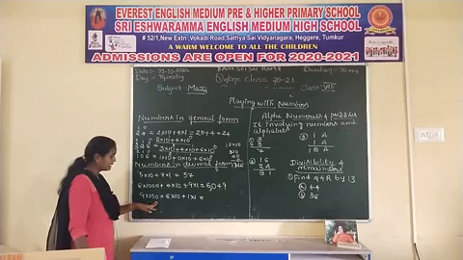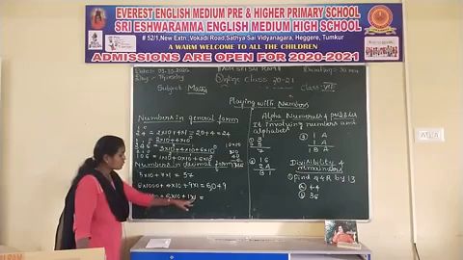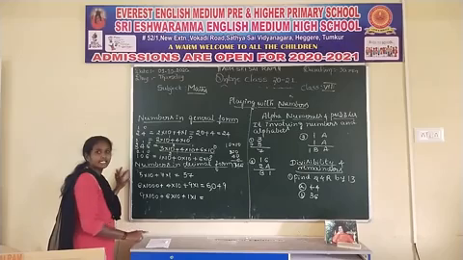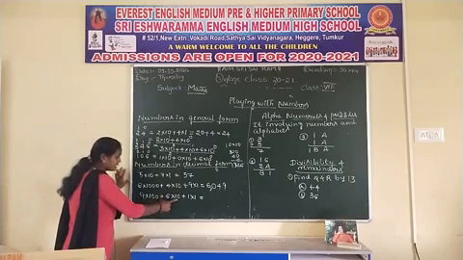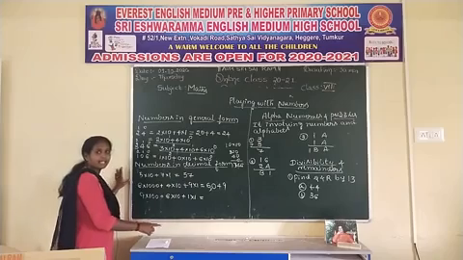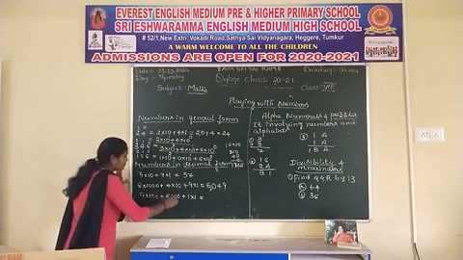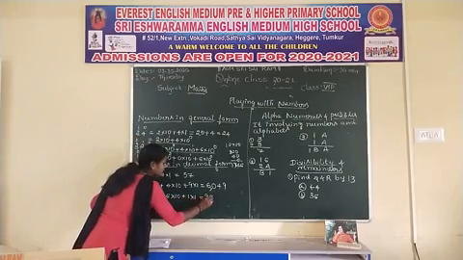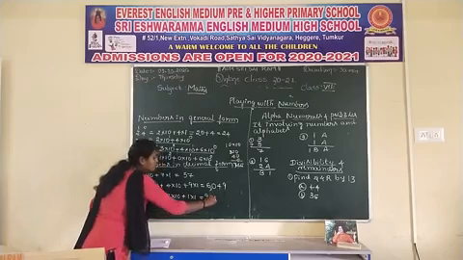9 into 100 plus 6 into 10 plus 1 into 1. 9 into 100: hundreds place, tens place and ones place. So the hundreds place is 9, tens place is 6 and ones place is 1.